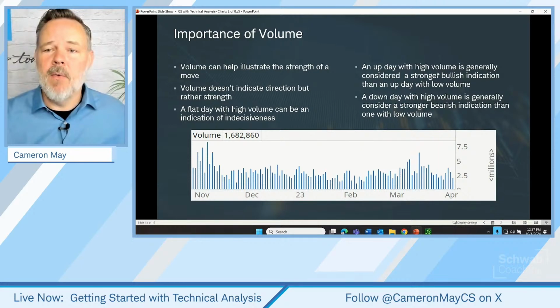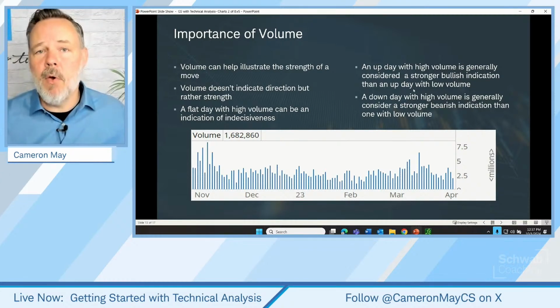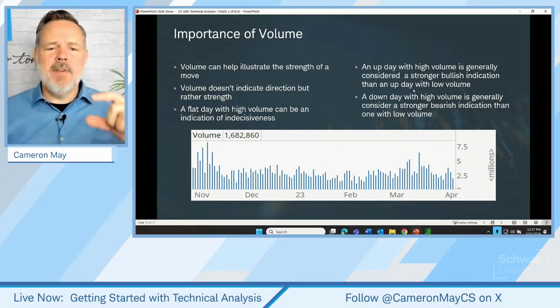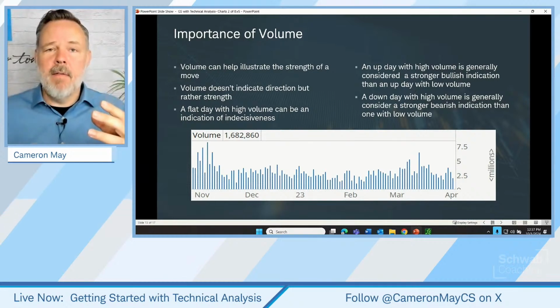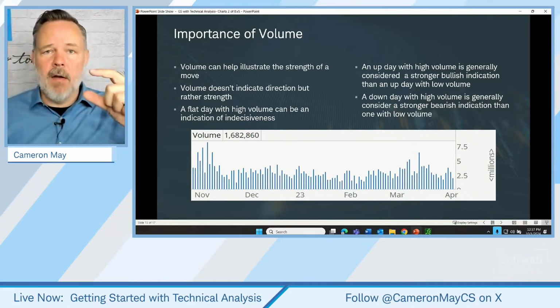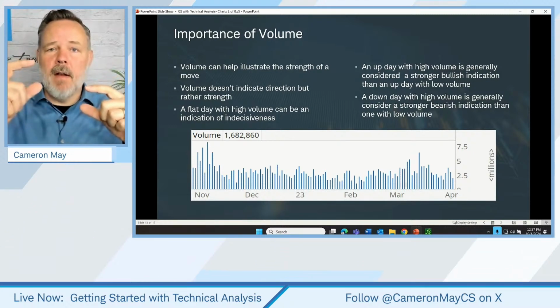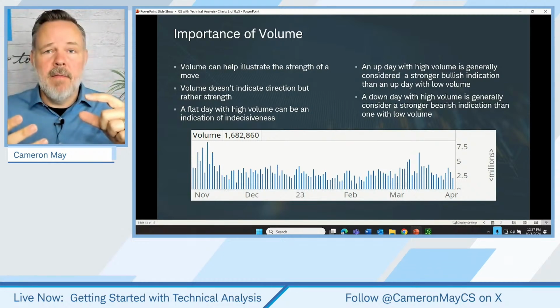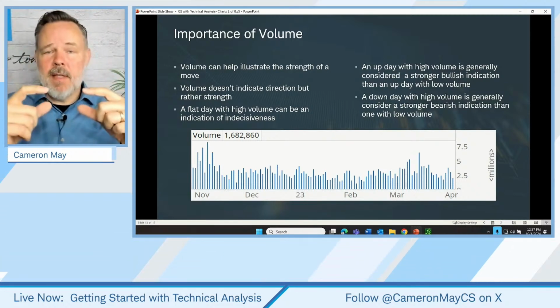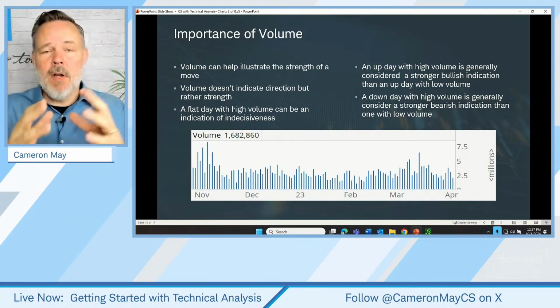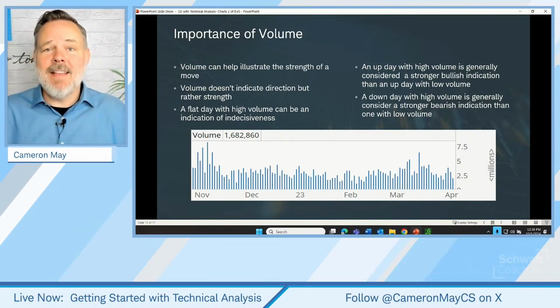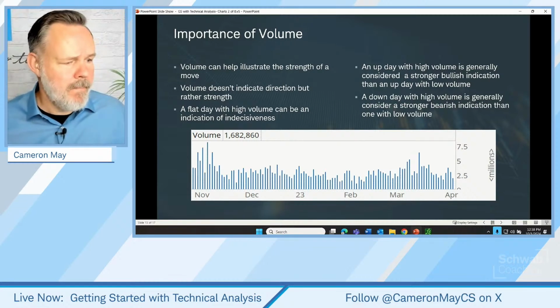Now, if we have an up day with high volume, that's generally considered a stronger bullish indication than an up day with low volume. So if you can imagine, let's say that we have 2 days. On day number 1, price goes up $1 on 1 million shares traded. Day number 2, price goes up a second dollar on 5 million shares traded. Even though it was equally large moves, the traders might see that second day as a more significant development because more buyers have gained that upper hand.